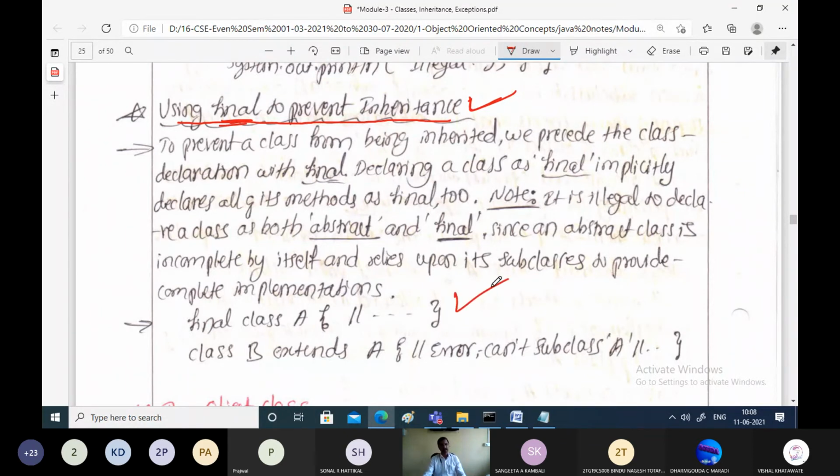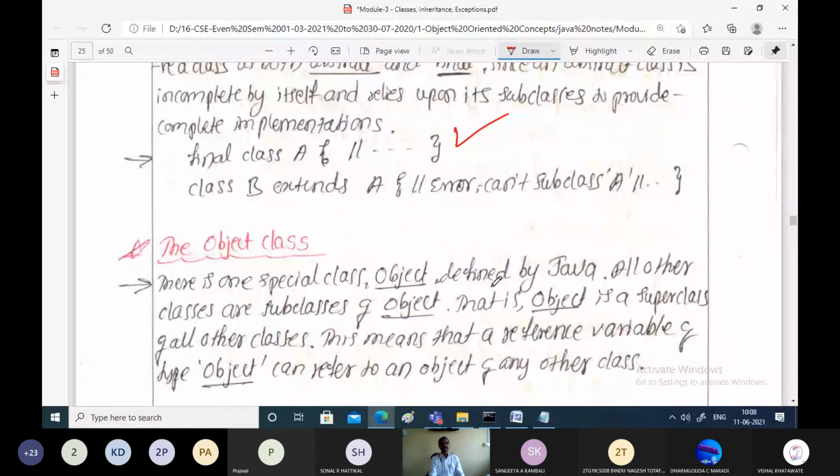For example, class A is final here, preceded by the keyword final. And class B is extending properties from class A. Whenever you try to extend a class which is final, we will get an error message. Why? We cannot subclass A, because class A is final.